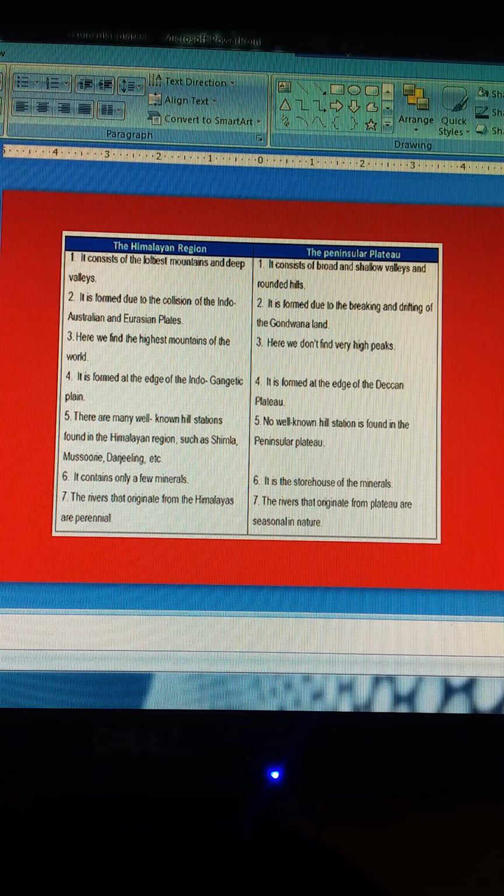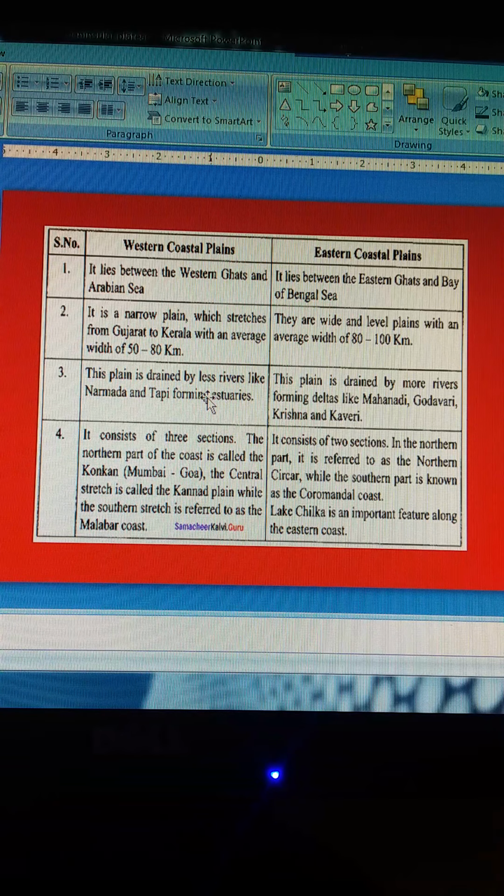Here I have given a difference between the western coastal plain and the eastern coastal plain. Actually, we will be reading about the coastal plains separately in another video, but still, because it is related to the Peninsula Plateau, I have given some points so that it can be easier when you are reading later. The western coastal plain is between the Western Ghats and the Arabian Sea. The eastern coastal plain is between the Eastern Ghats and the Bay of Bengal.